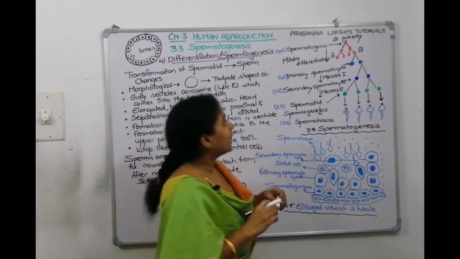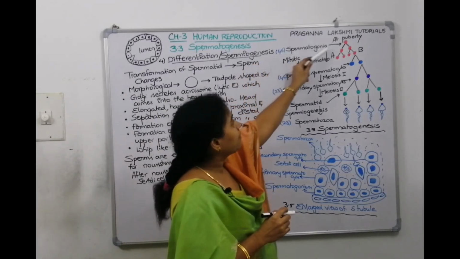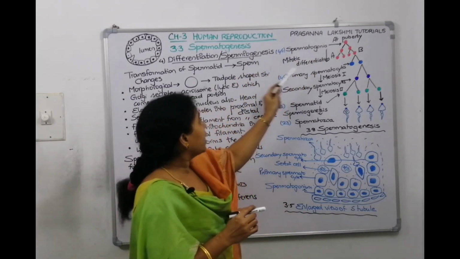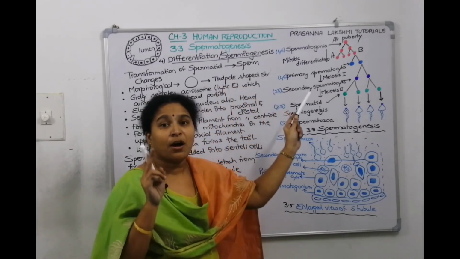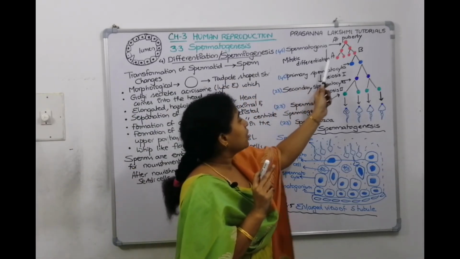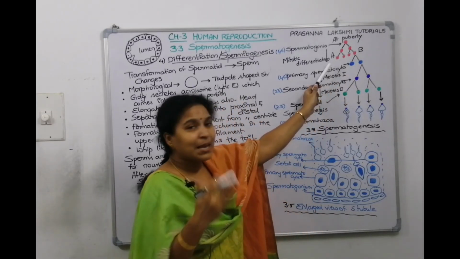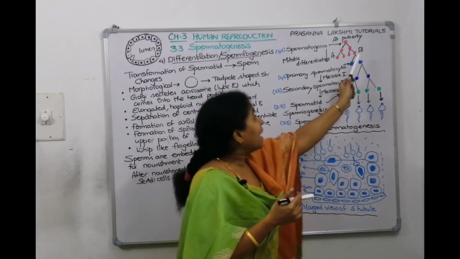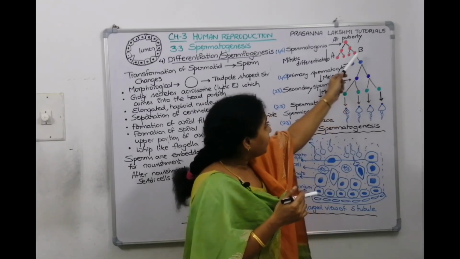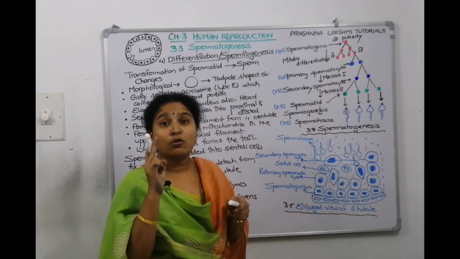Yeah, we forgot to look at the diagrams. So this is spermatogonia. It differentiates. That's the first step. What is the first step called? Multiplication. It differentiates and becomes type A and type B cell. Now type A cell will keep on increasing the number. Type B cell will continue. It goes to the second stage called growth stage.